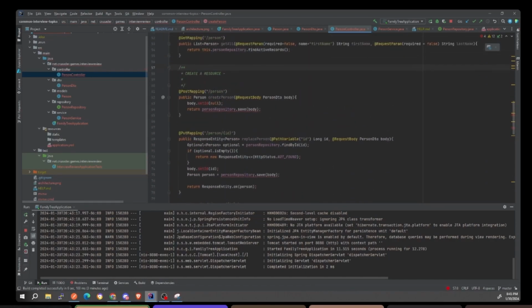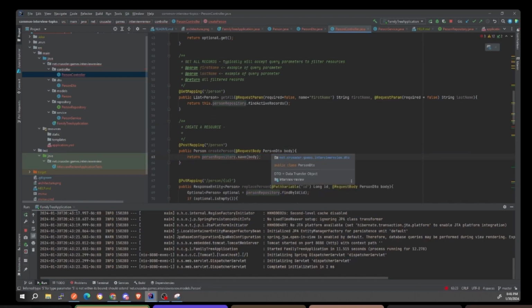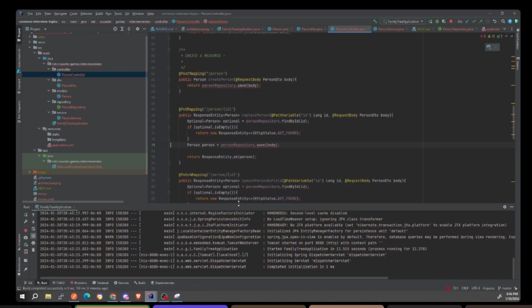Notice how these are now flagged. This is cool though, because we don't have to worry about setting the ID. The person DTO doesn't have an ID, so automatically it's not going to have that ID here. So we can just get rid of this here, right? The problem is that the person repository saves persons. It does not save person DTO. So we're going to need some sort of converter to convert the person DTO into a person, okay? There are a lot of ways of doing this, but let me get rid of all these right here because we don't need this guy here, right?